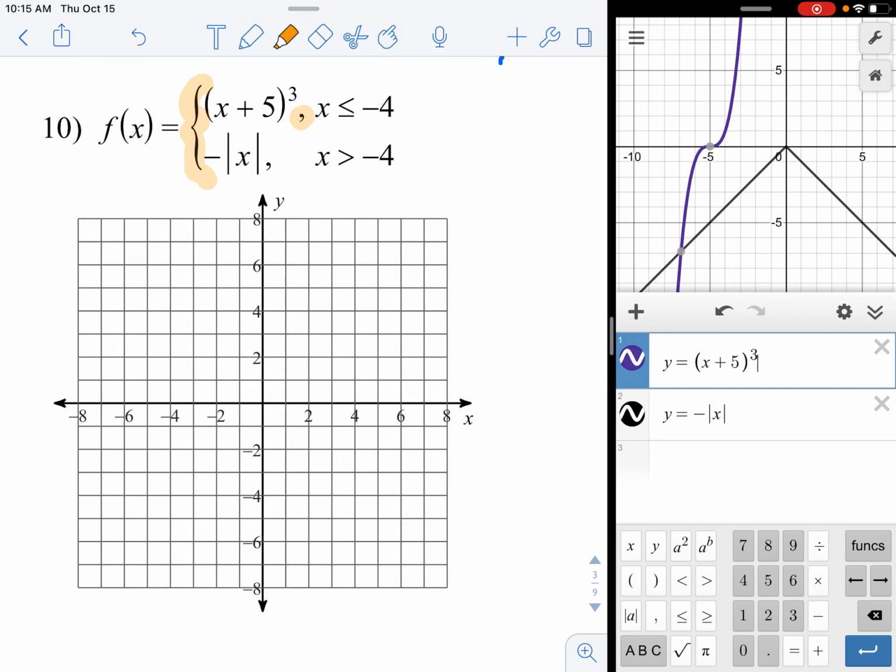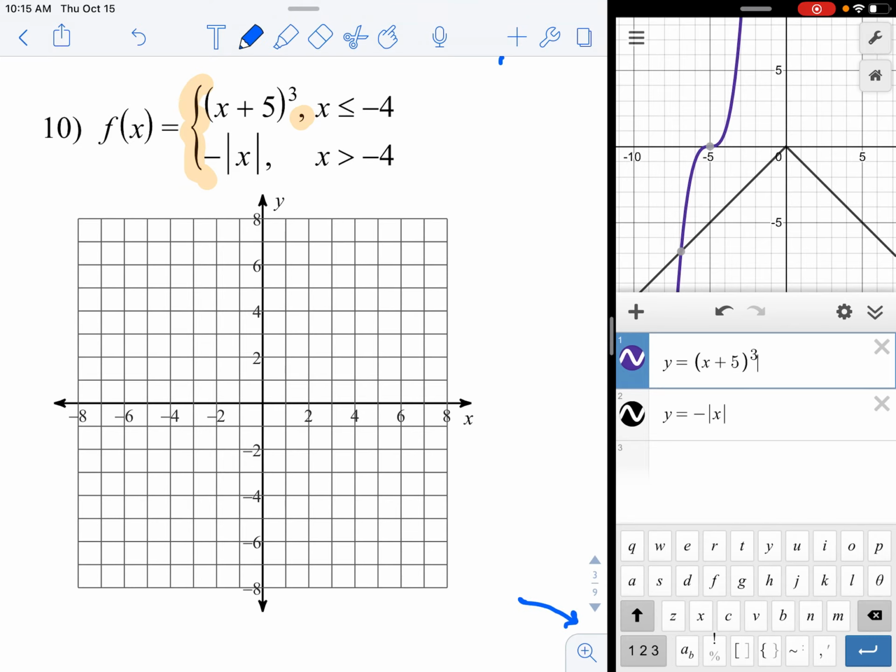Now, watch how I get the bracket. Down here is an ABC button, and when you press it, it changes to a different kind of keyboard. Now look at the very bottom row of the keyboard in just about the center. I'm going to hold this button down so it's going to change colors a little bit. That is your bracket. Actually, it's called a brace, not a bracket. Sorry. A bracket's a square thing. This squiggly thing is a brace. But anyway, I hit that button.